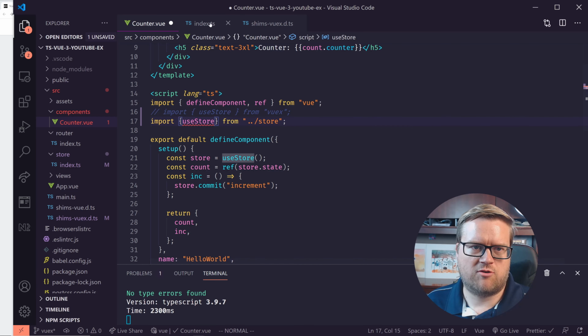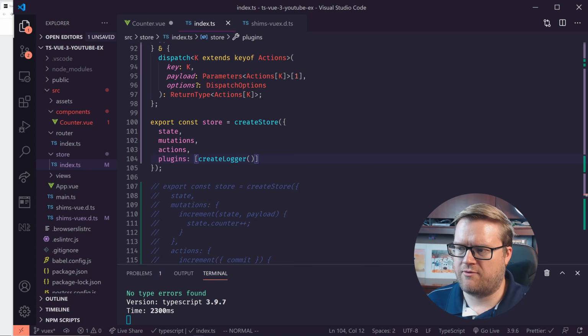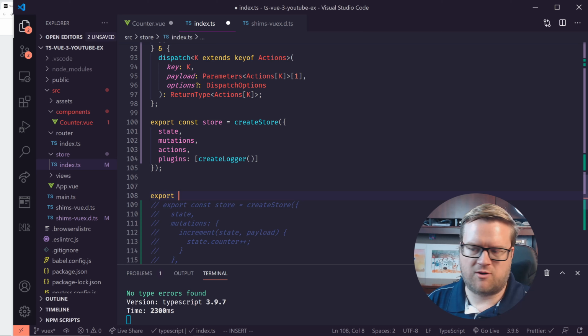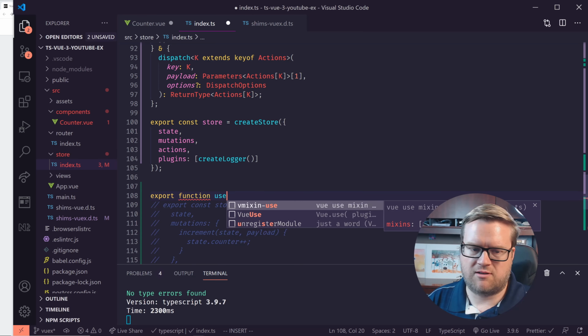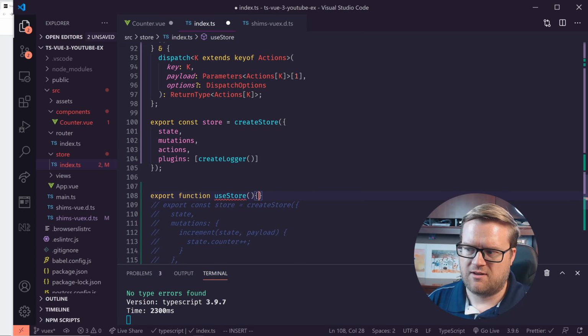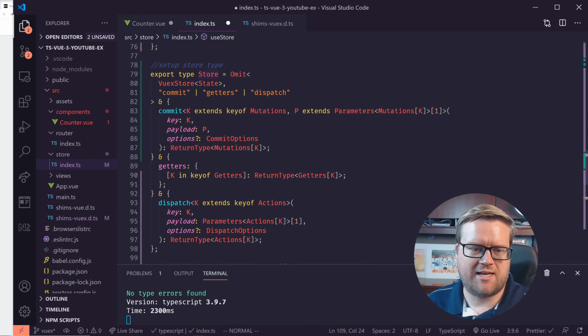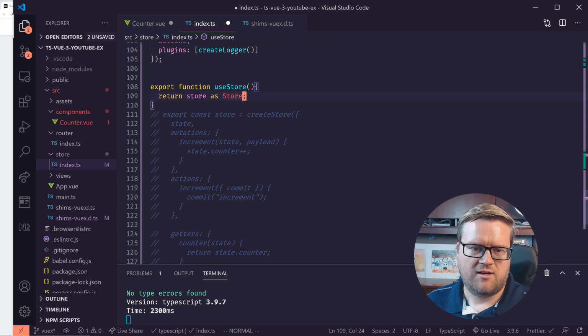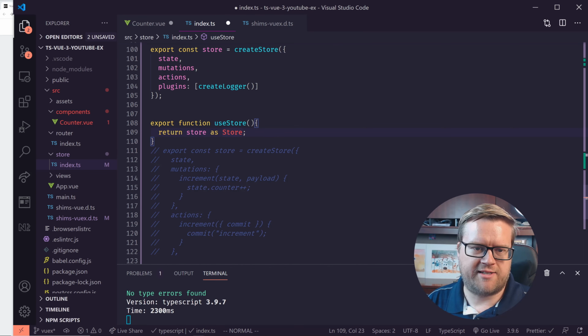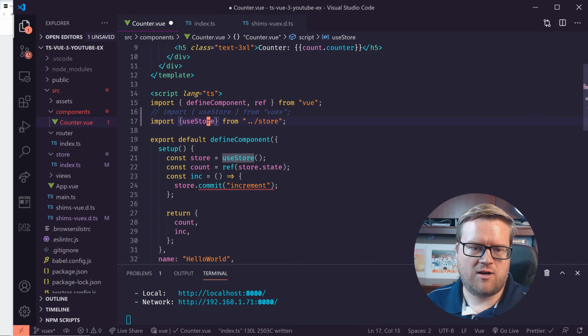Oh, we have to actually create a useStore. I'm sorry, I almost forgot that. So this is where all our hard work comes in. We're going to export a function called useStore, and it's going to return store as Store. We created that type, this really big type called Store, so now we're going to return the store as Store. And now we can use useStore in here.